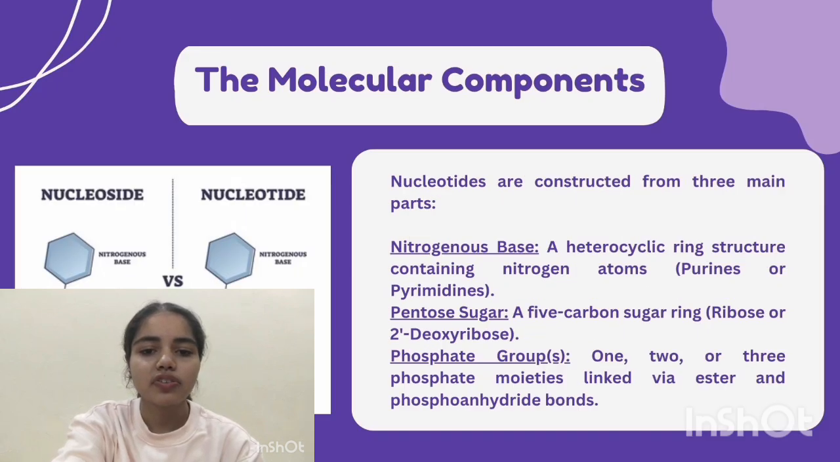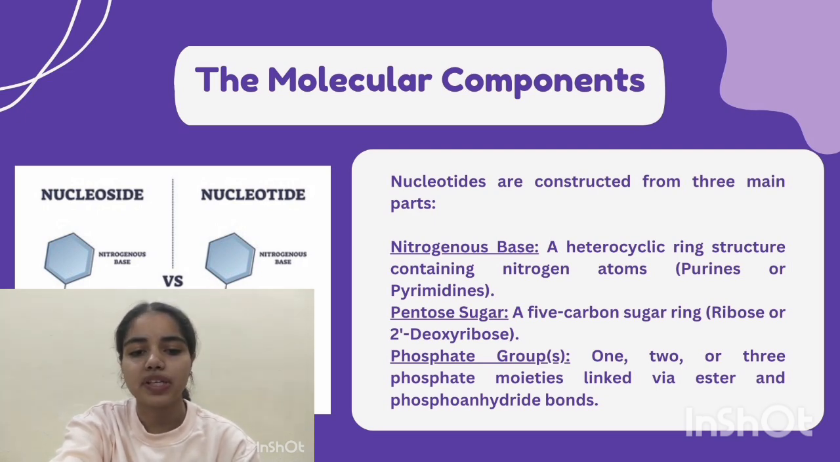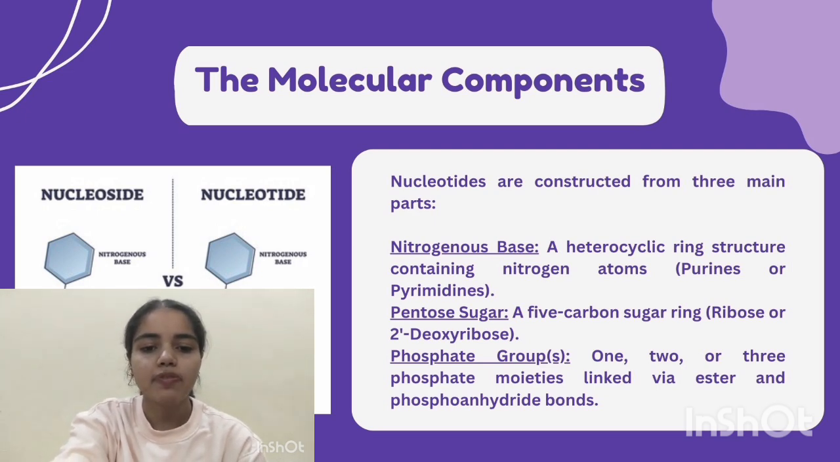Nucleotides are constructed from three main parts. Nitrogenous base: it is a heterocyclic ring structure containing nitrogen atoms, purines or pyrimidines. Pentose sugar and phosphate group: 1, 2 or 3 phosphate moieties linked via ester and phosphoanhydride bonds. Whereas a nucleoside only consists of a nitrogenous base and pentose sugar. It does not contain a phosphate group. This is what differs nucleotide from nucleoside.